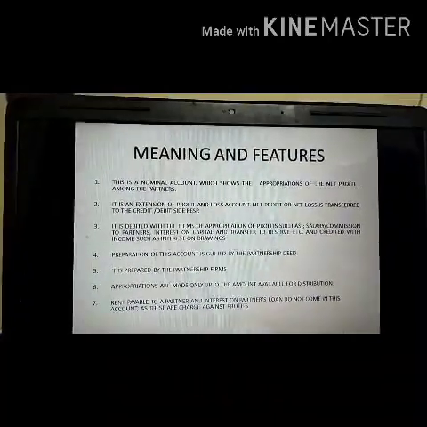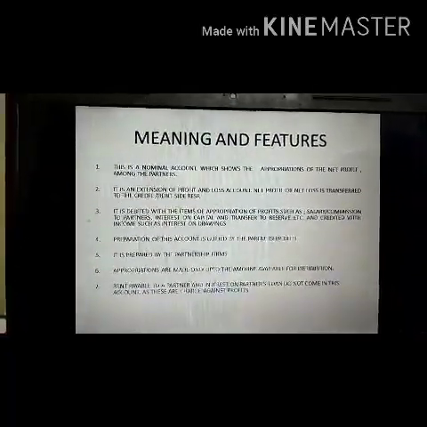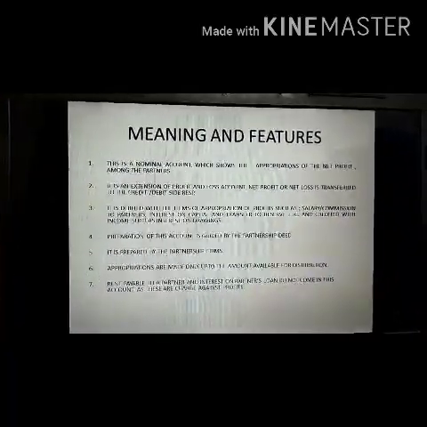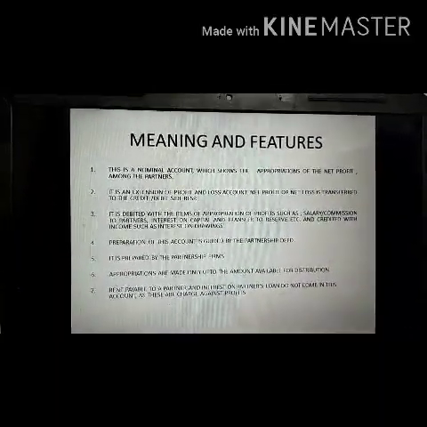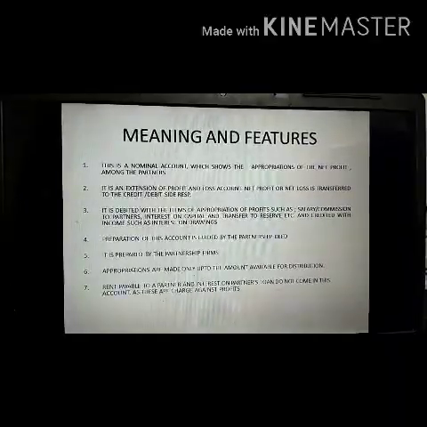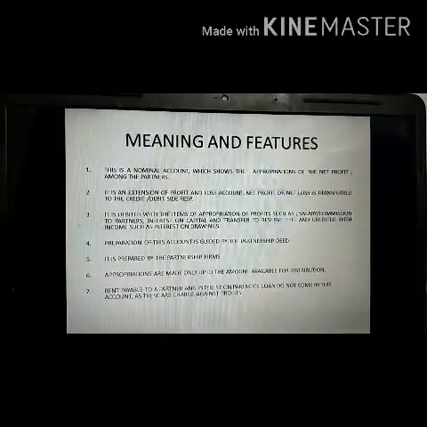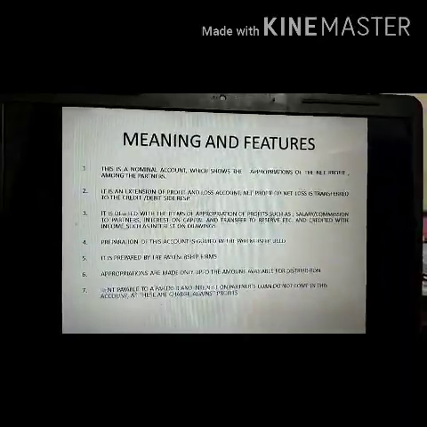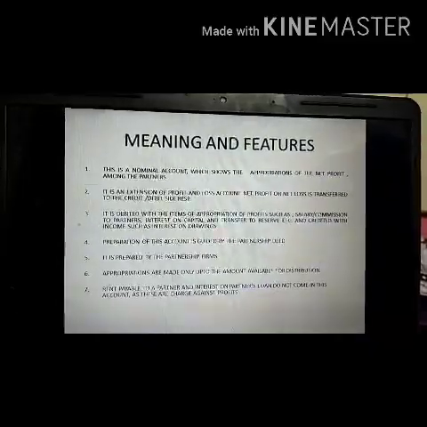And it is credited with income such as interest on drawings. Interest on drawings, children, is charged from the partners. So it is income for the partnership firm and it is put on the credit side of this P&L appropriation account, and it being an expense, a loss for the partner, it is put to the debit of their account.